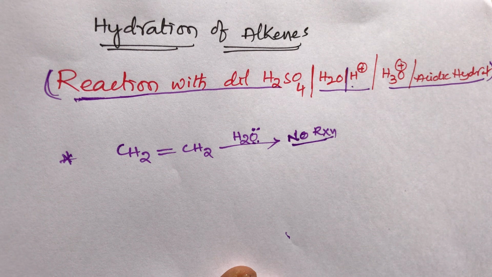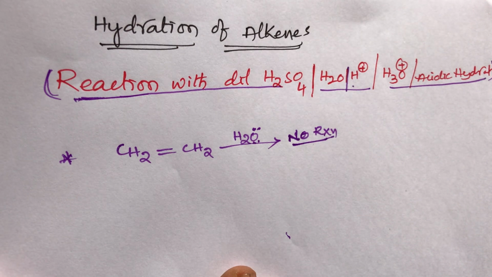But when ethylene reacts with water in the presence of an acid catalyst, it gives alcohols. It is very important, students. That is called hydration of alkenes, the acid catalyzed hydration of alkenes. When water reacts with alkenes in the presence of acid catalyst, that means H+. Once again, ethylene cannot react with water directly, but in the presence of acid catalyst it can, so it is called the acid catalyzed hydration of alkenes.